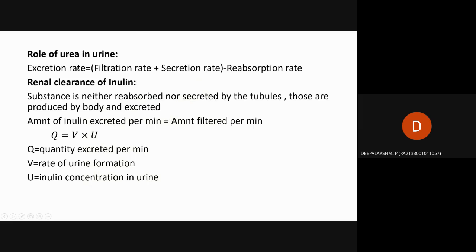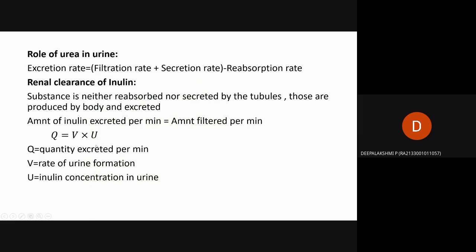For urea, the formula is: excretion rate is equal to filtration rate plus secretion rate minus reabsorption rate. Then renal clearance of inulin: inulin is a substance which is neither reabsorbed nor secreted. The amount of inulin excreted per minute is equal to the amount of inulin filtered per minute, that is, how much is filtered is equal to the excretion amount.